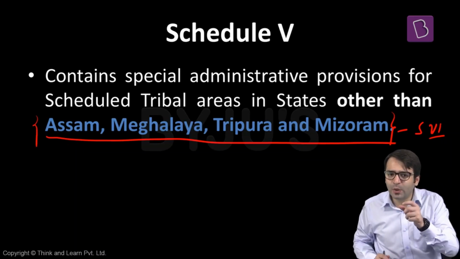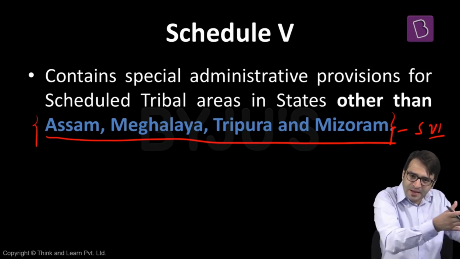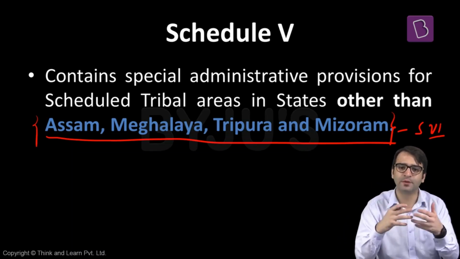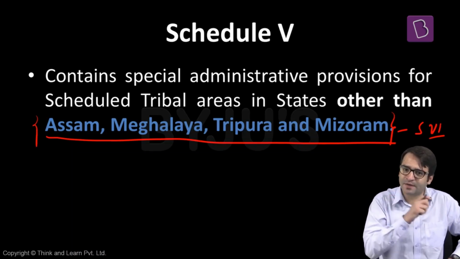So the constitution makers thought, what will we do with these tribals? Should we integrate them with the people in mainland India? Should we assimilate them, or should we keep them aloof? Should we not touch them? Should we not interfere in their language, customs, and practices, and so on? This is where Pandit Nehru came into the picture. Pandit Nehru got his advisor, Verrier Elwin.